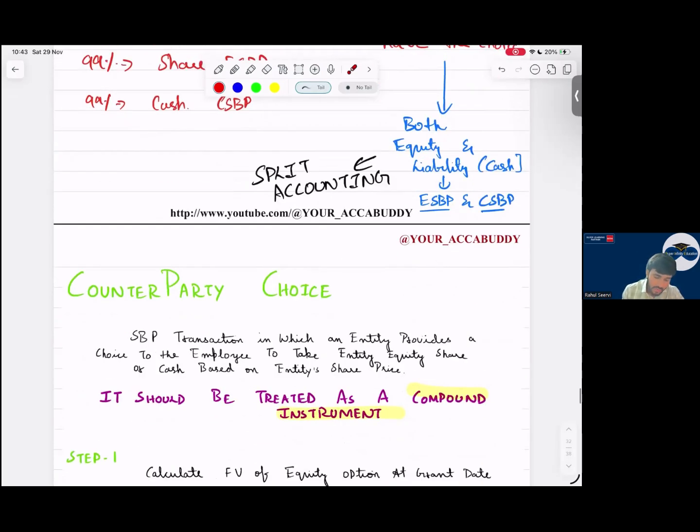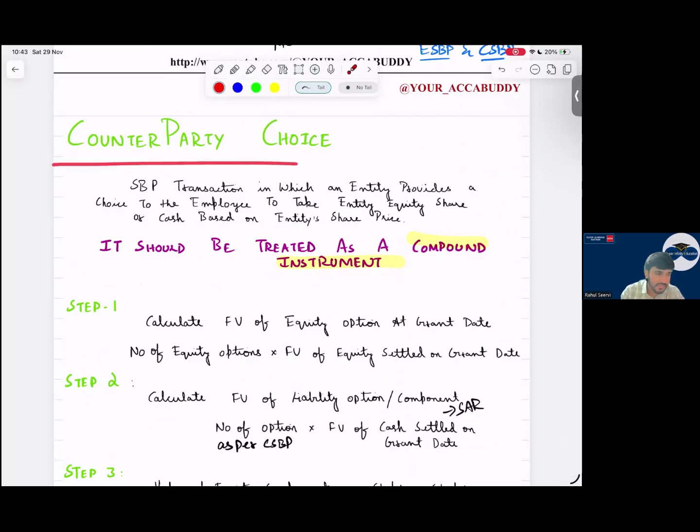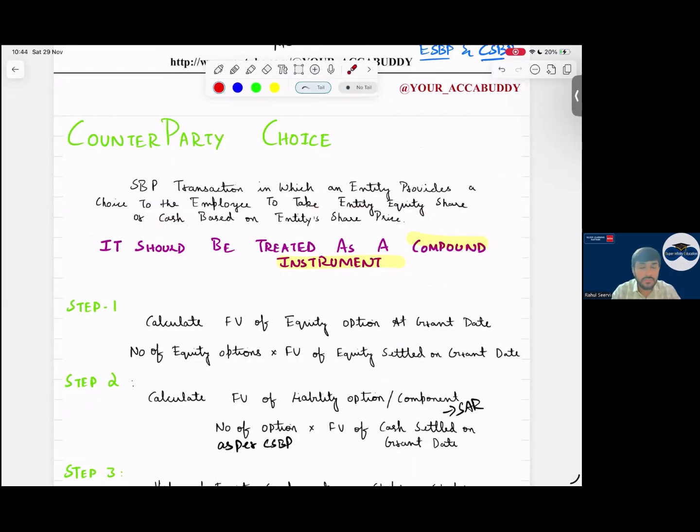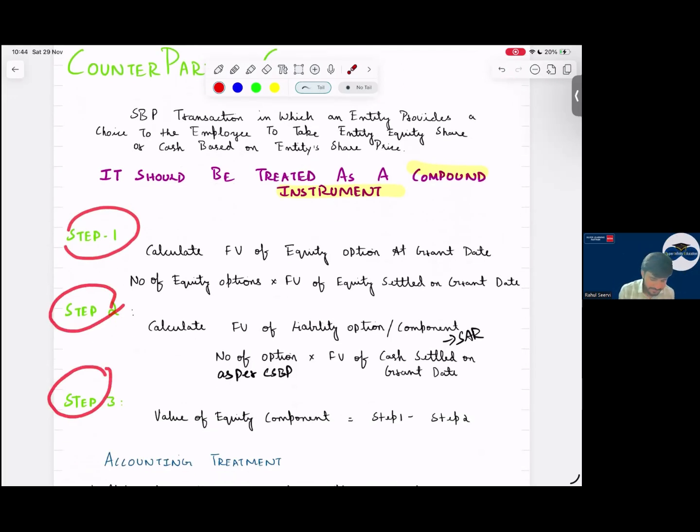See now, counterparty choice has in that case, what should we do? Listen. Share-based payment transaction in which an entity provides a choice to the employee to take entity's equity shares or cash based on entity share price. It should be treated as a compound instrument. It will not say financial here. It's compound instrument. Do not include that term. That is in your IFRS 9 simple. So step 1, step 2, and step 3.